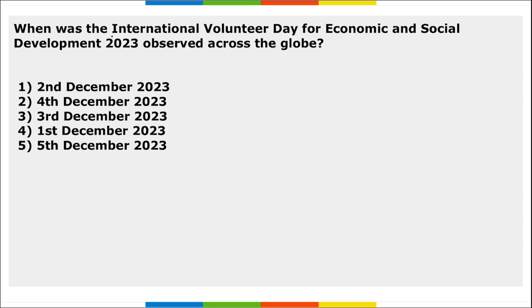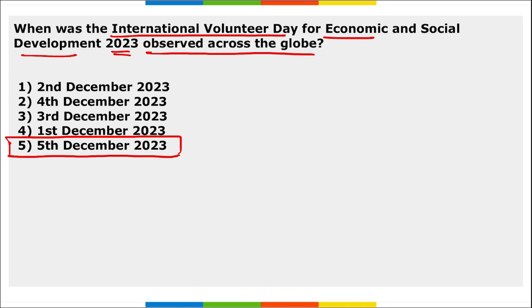Next, when was the International Volunteer Day for Economic and Social Development 2023 observed across the globe? So, International Volunteer Day for Economic and Social Development 2023 was observed across the globe on 5th of December. Correct?